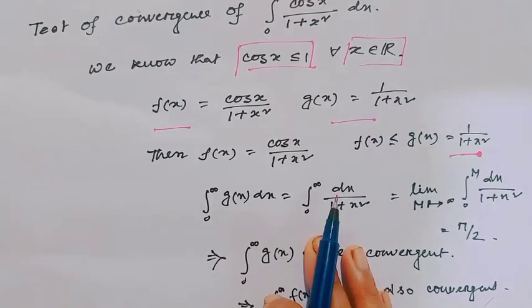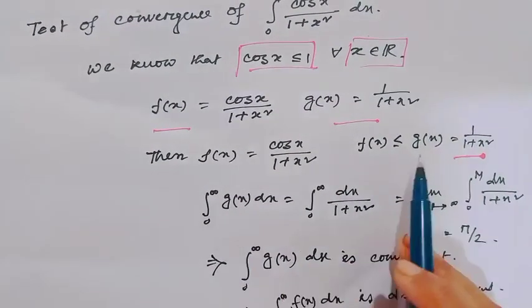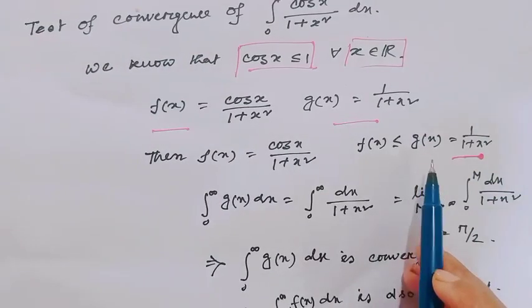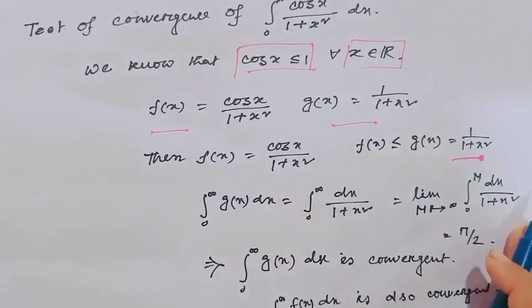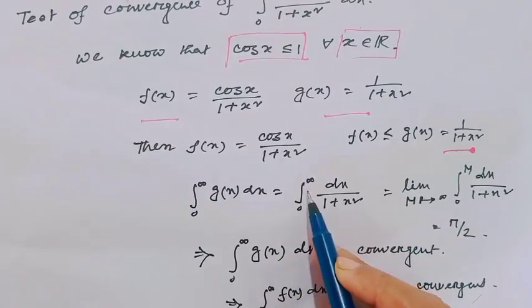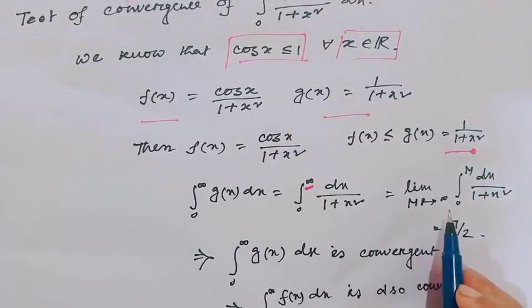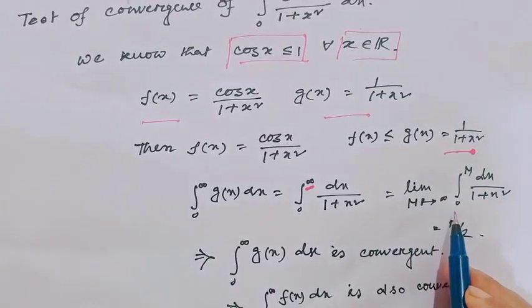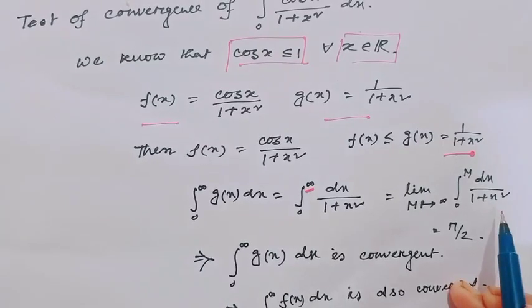Therefore, now we have to find the convergence of the function g(x), integration 0 to infinity g(x) dx. Here, since the upper limit is infinity, this value would be limit M tends to infinity of integration 0 to M of dx over 1 plus x squared.